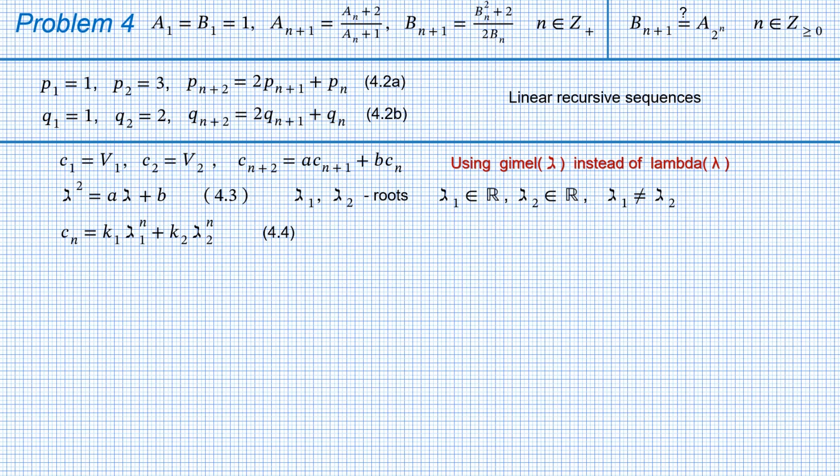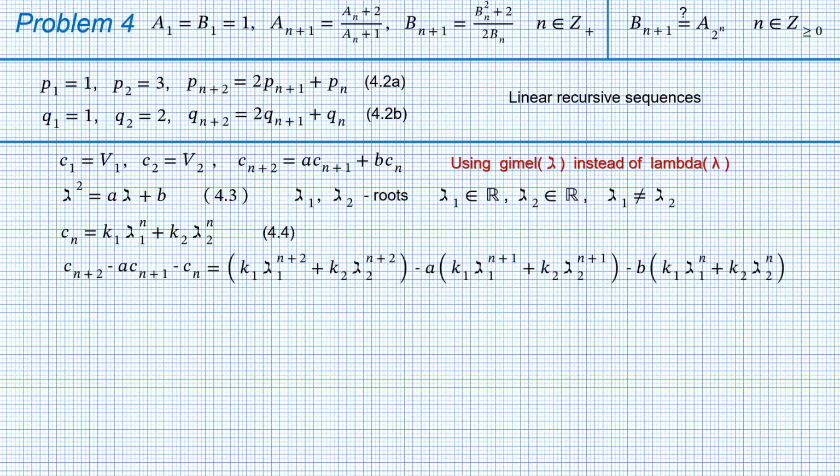And since the initial values are always met, we only need to check that the sequence defined by equation 4.4 satisfies the recursive formula. So we take the difference between left-hand side and right-hand side of the recursive formula and show that the difference equals 0. To do that, we evaluate each term of the sequence using equation 4.4. Then we group separately terms with lambda 1 and lambda 2. Since lambda 1 and lambda 2 are roots of the characteristic equation 4.3, the expressions in both brackets are zeros, so the whole expression is really 0. This proves closed formula 4.4.